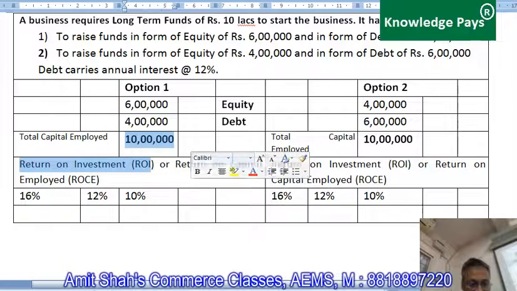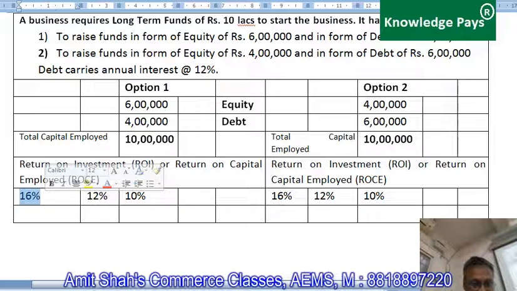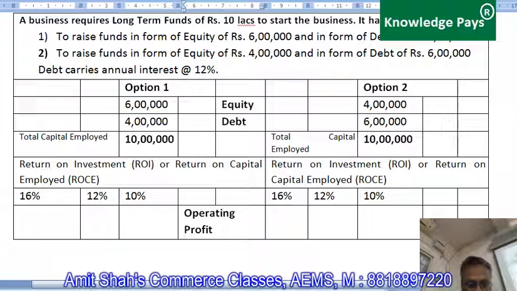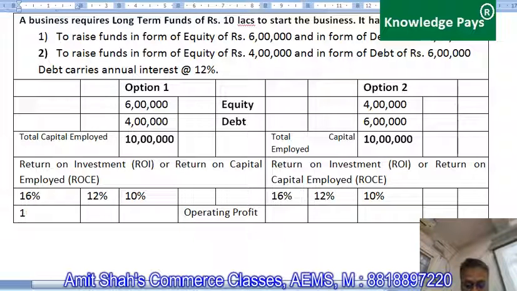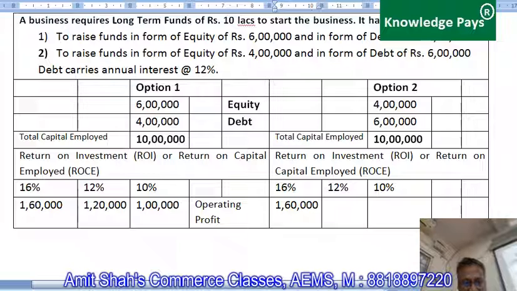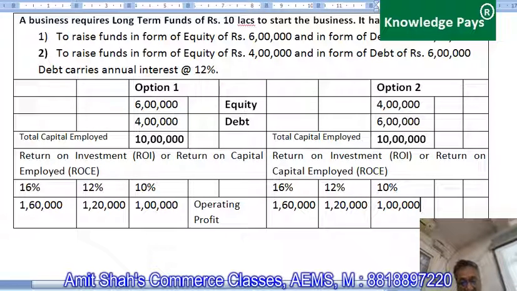So if the return on capital employed is 16%, then 16% of 10 lakhs, that is operating profit, would be 1,60,000. Here it would be 12% of 10 lakhs, that is 1,20,000, and here it would be 1 lakh. Here also the same thing, 1,60,000, because capital employed in both the places, that is here and here, is same. So 120 here and 1 lakh here. Correct or not?